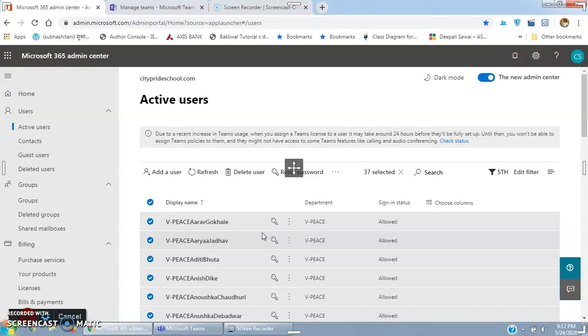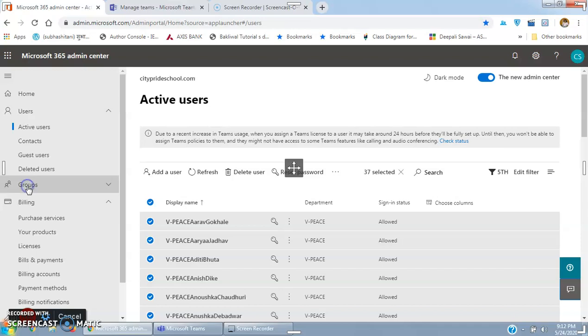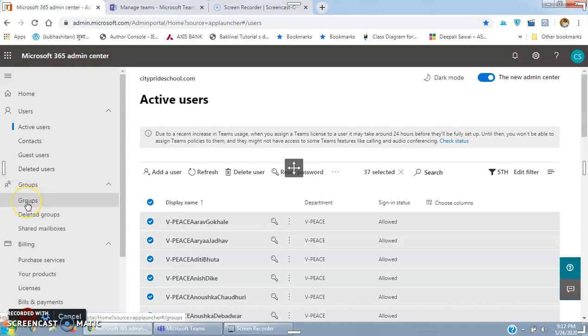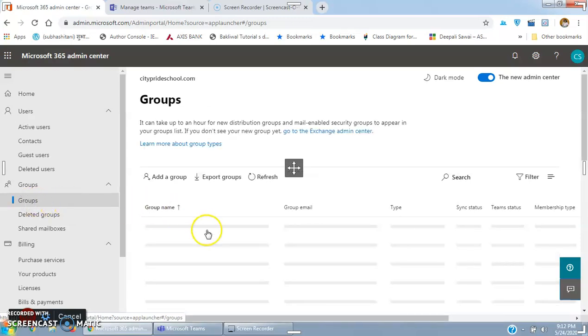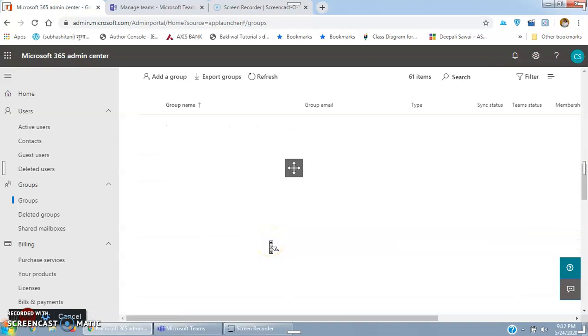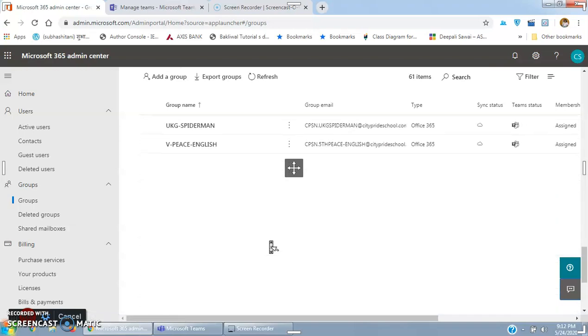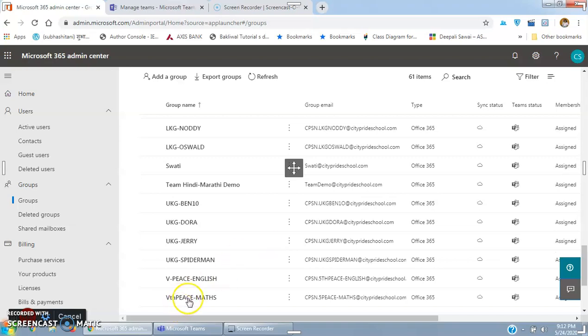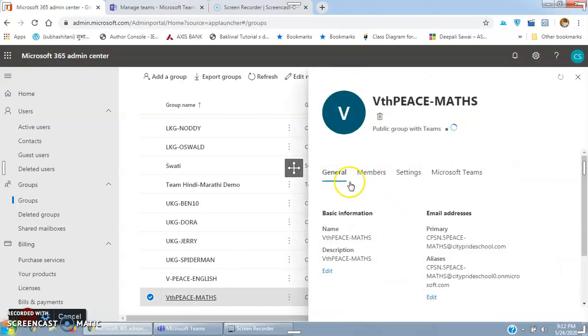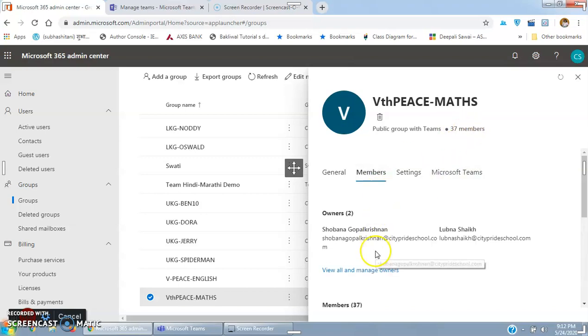Now see this group, I'll tell you why we have created it. Again I will go to group and tell you why it was necessary to create a group, because this is a very easy way to create the team. If I go to group now, the group which I had created just now was fifth piece, maths. I'll click on this and you will see what other things it will show here. It is the members. If you click, you will see all the members which are there, total 37 members, right?